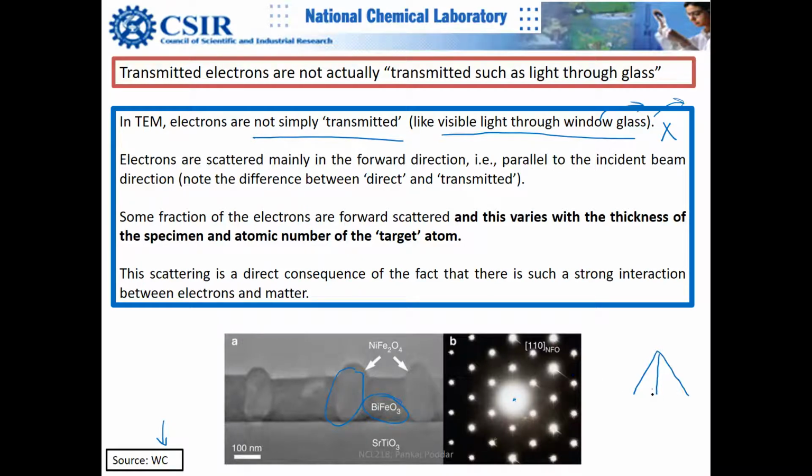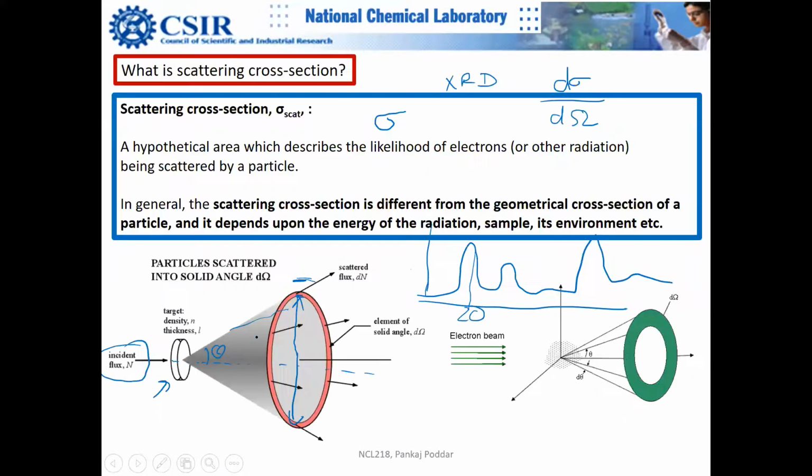So this is your specimen, and these are incoming electrons. The straight beam, which is undiffracted or diffracted at 0 angle, is this beam. And if you look at a certain angle theta, this is this beam, and this is this beam. If you rotate this 360 degrees, it forms a cone, like this. This is a cone actually.